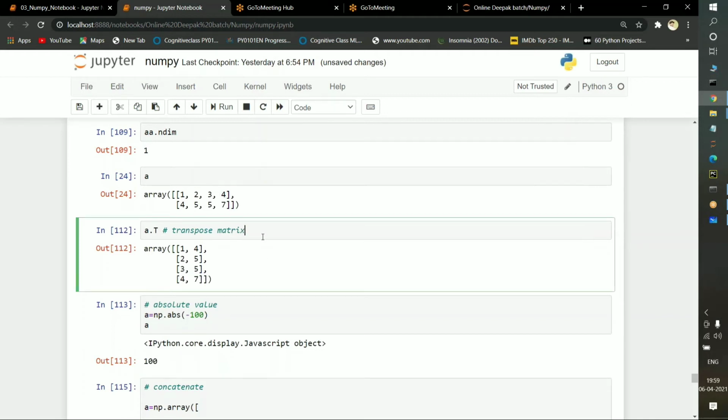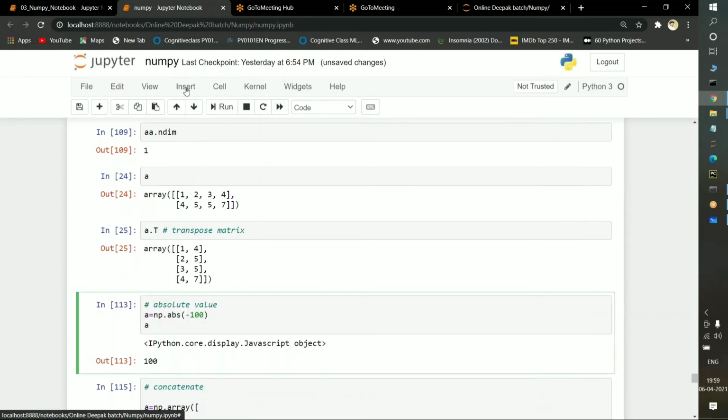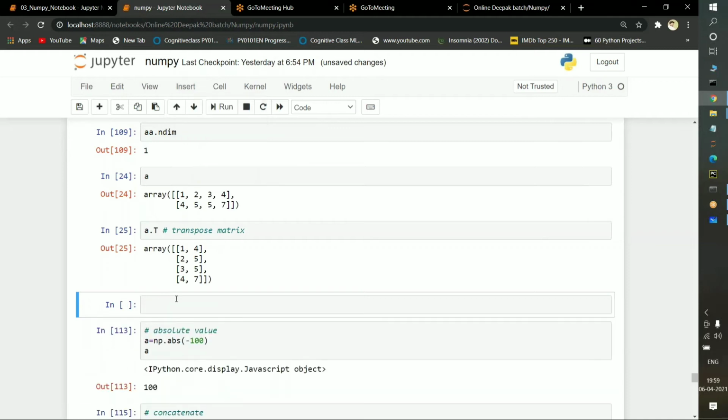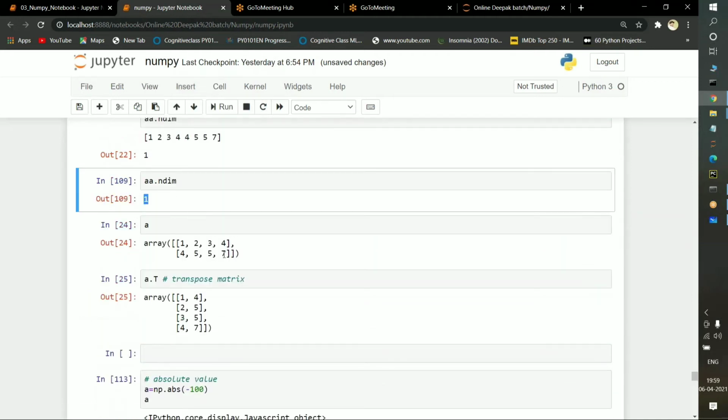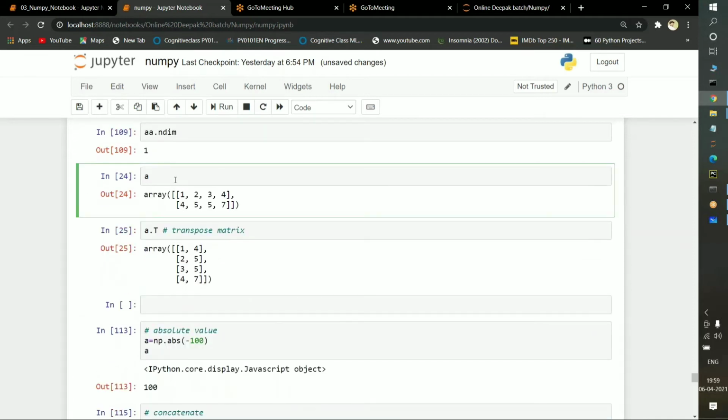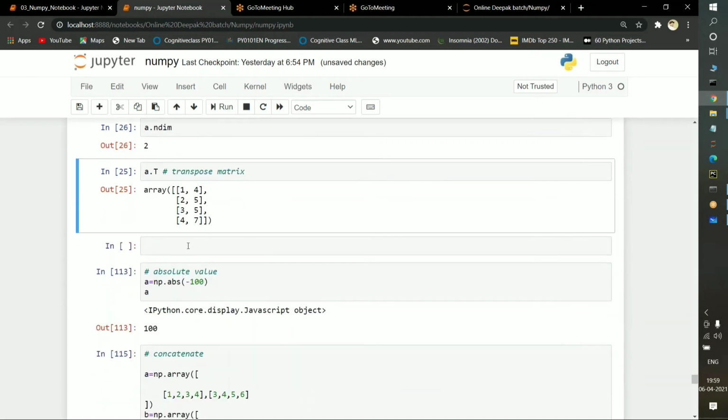So if you want to find out the dimensions for it, just execute it and you'll see the change in the dimensions also. Before applying the transformation, it belongs to one dimension array. Sorry, it belongs to two dimensions because it is holding two lists inside. So if I execute it, it is going to show two dimensions. Now again we will find out the dimensions.